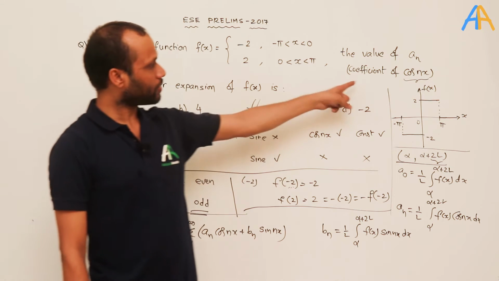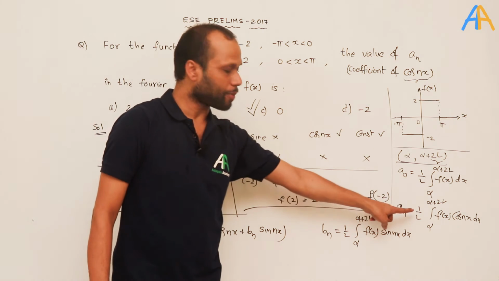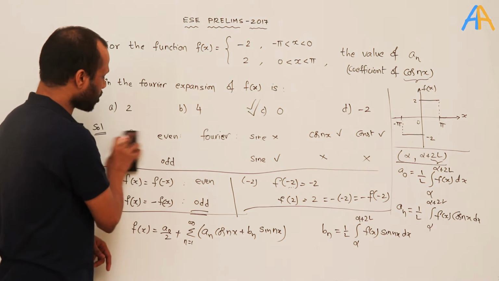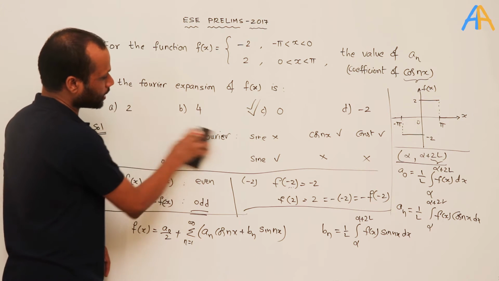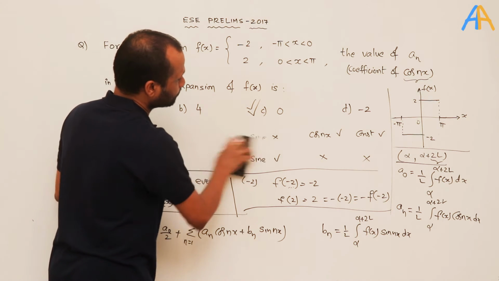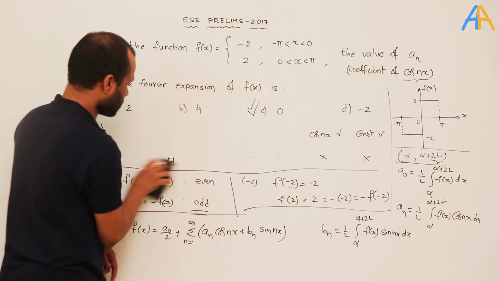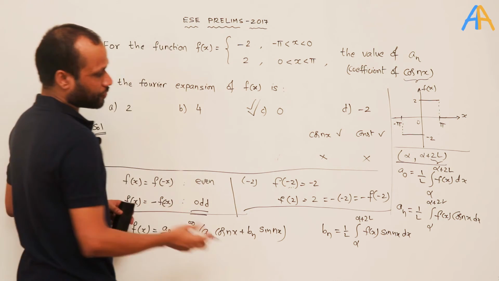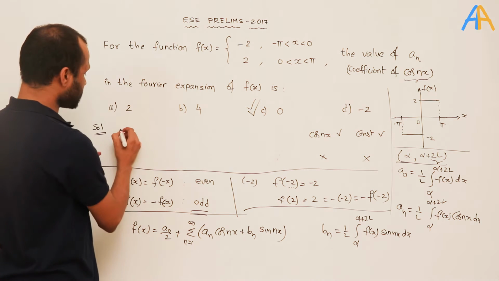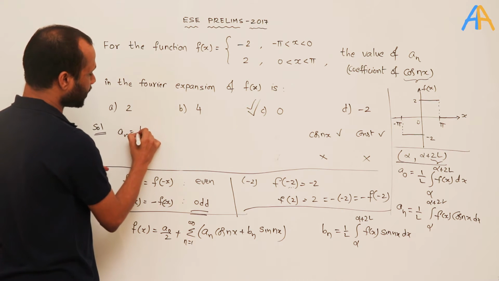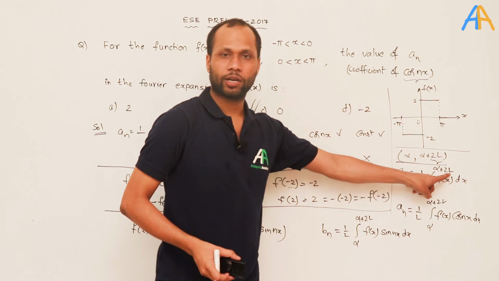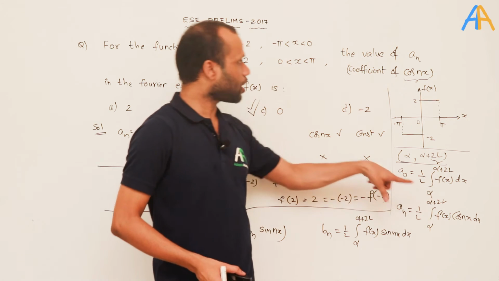Now to find out the value of an, we need to apply this formula. Suppose we have applied it, how do we calculate? Let us just see here quickly. So we need to find out an. The formula is an is equal to 1 by L. Here 2L is the period, so L will be half of the period.